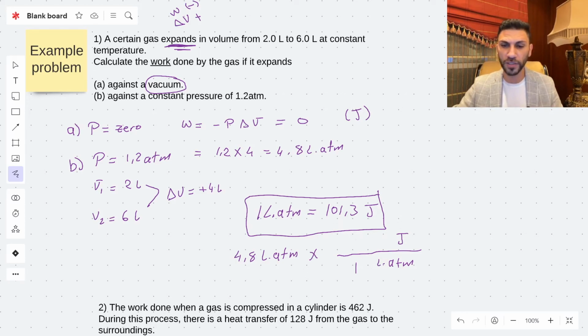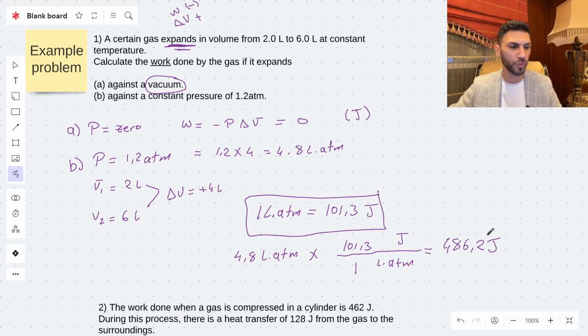Now, 1 liter atm equals 101.3. So after we do the cross multiplication, it's going to be 4.8 multiplied by 101.3, which equals 486.2 joules.